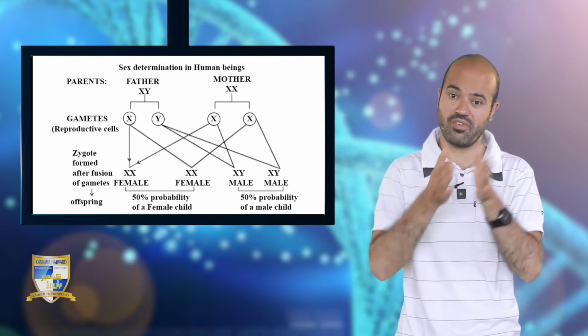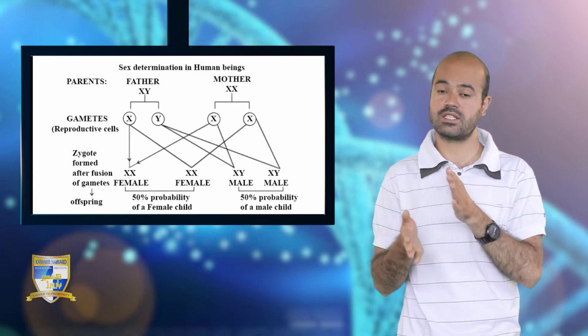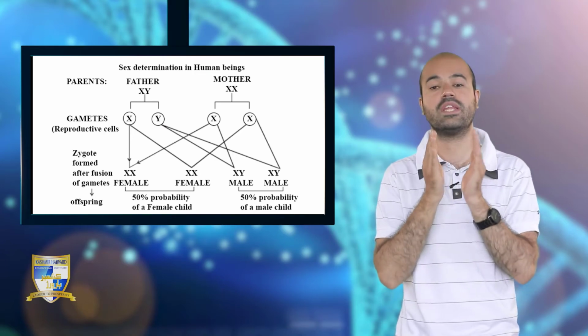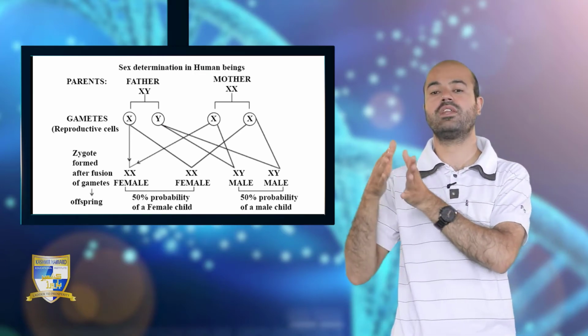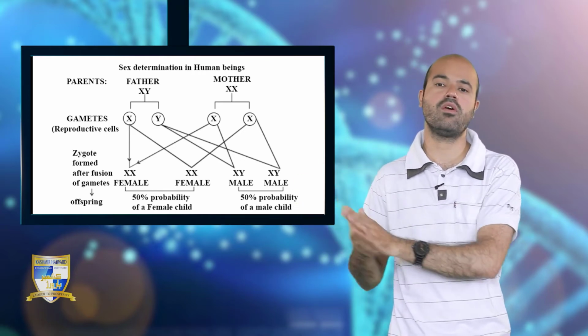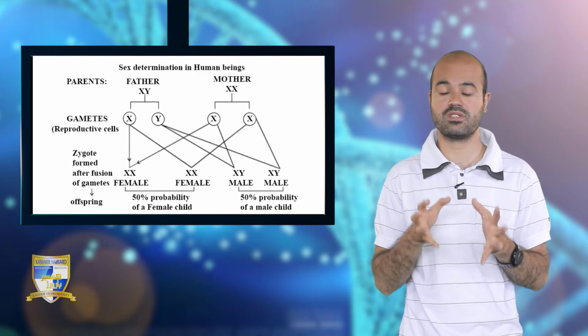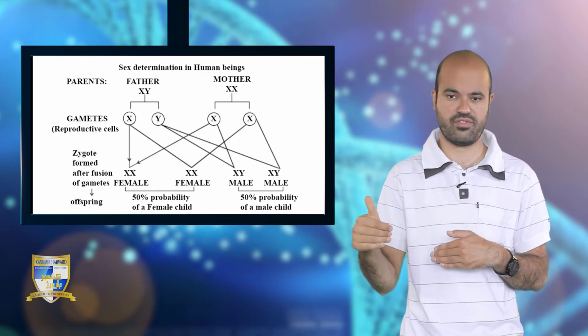Homomorphic gametes are from females, heteromorphic gametes are from males. It's simply probability. There is a 50% chance of the formation of a male offspring and a 50% chance of the formation of a female organism. This is how chromosomes determine the sex of a new individual as it starts its life.